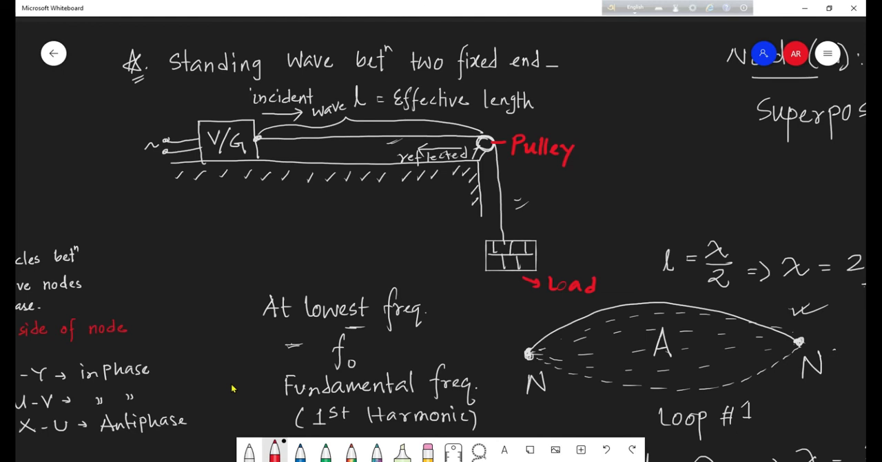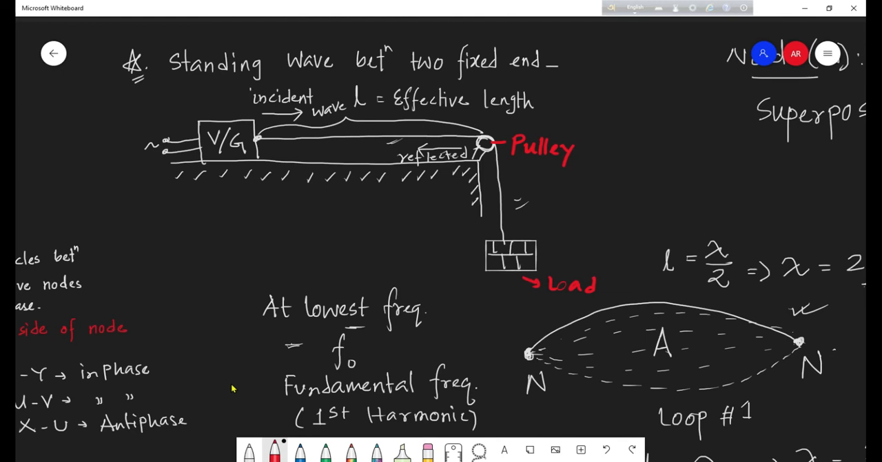So as the string vibrates, the disturbance causes a wave to be generated, and this wave travels down the length of the string. This is what we call the incident wave. And as the wave travels along the length of the string, it reflects back from the pulley. So this incident and reflected wave superpose with each other, constructively and destructively.